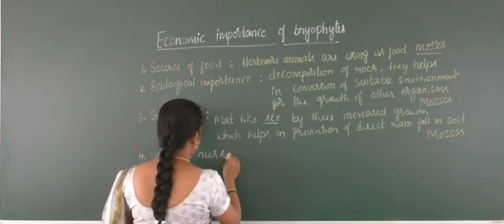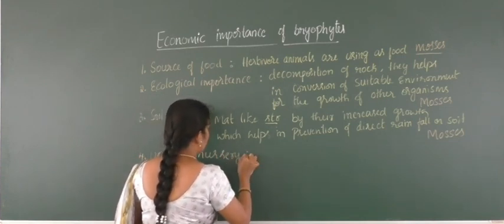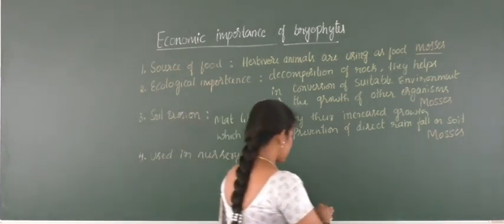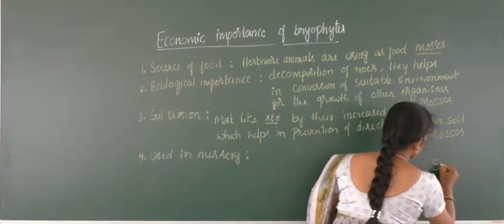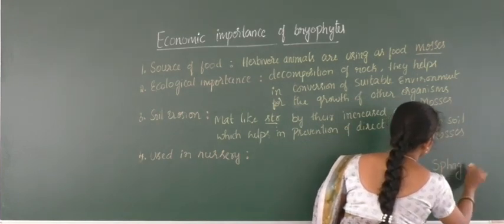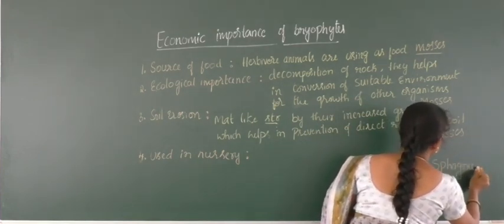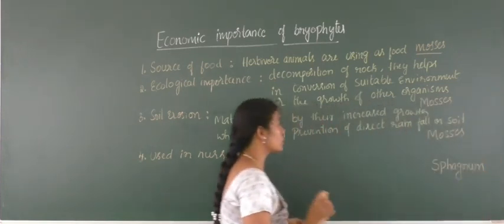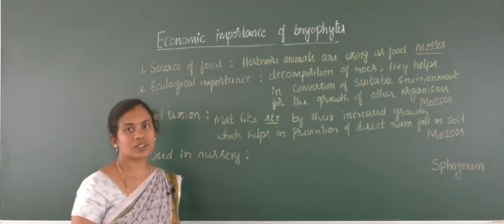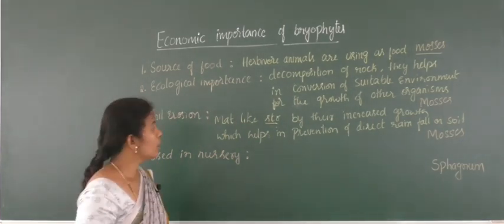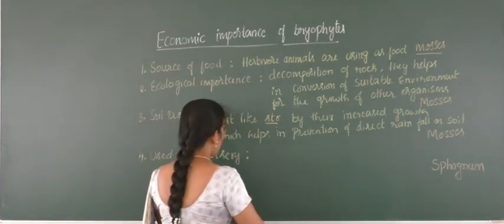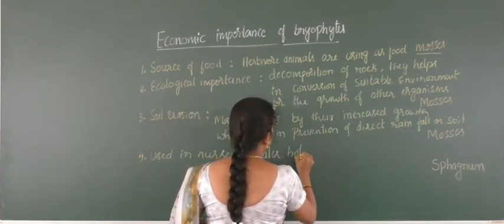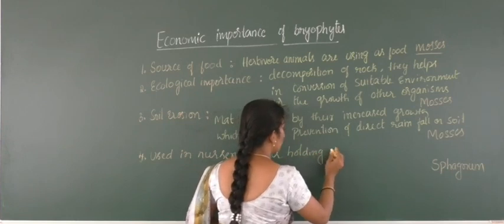Here one of the bryophytes has more water holding capacity. Some bryophytes like sphagnum, I will write first example. Sphagnum, I have taken this in Bryopsida. While explaining Bryopsida, I took sphagnum as an example. Sphagnum is one of the best examples for Bryopsida, where water holding capacity is more.